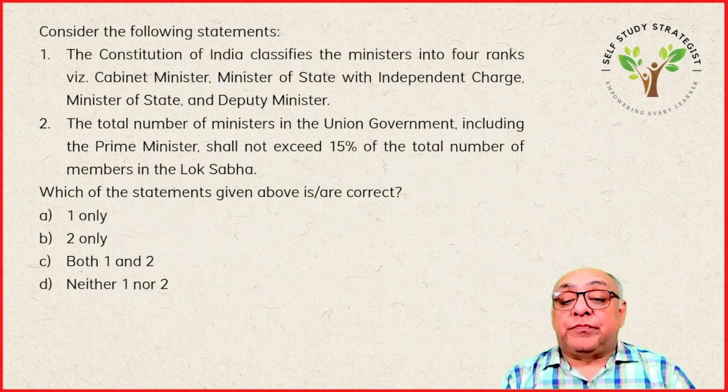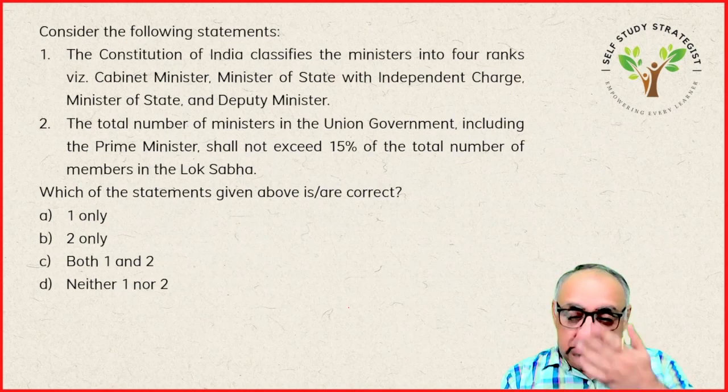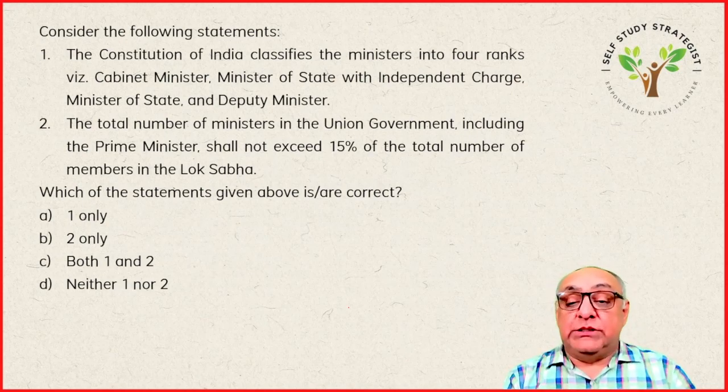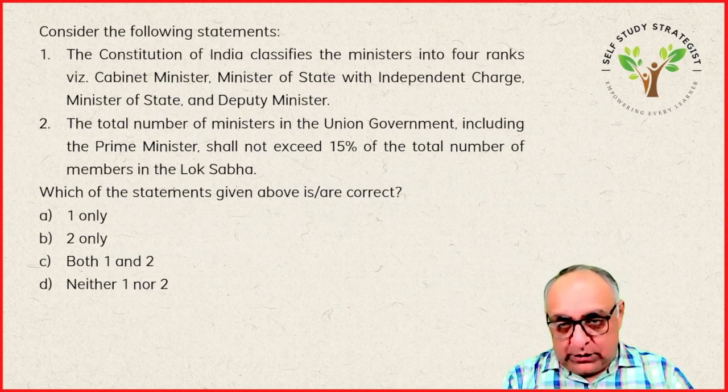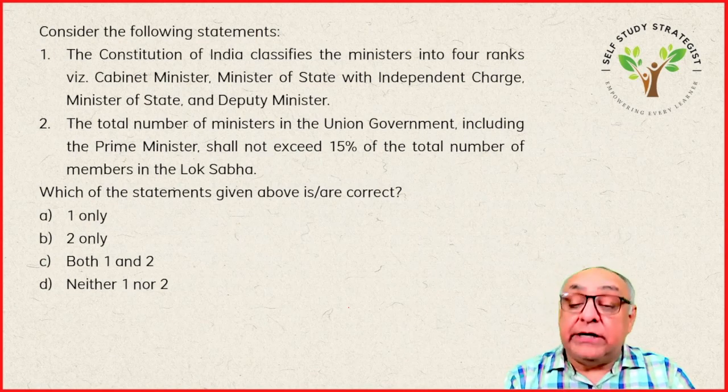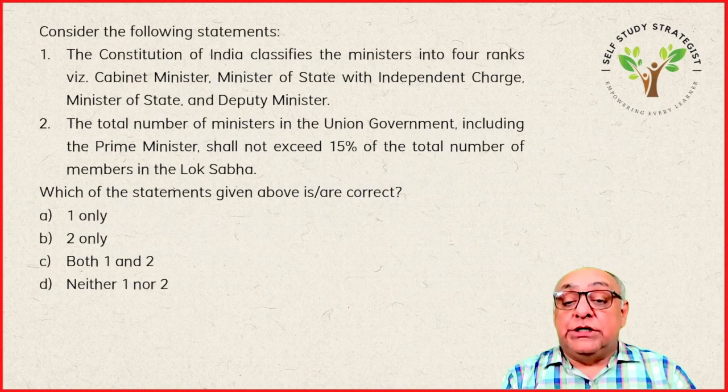Next question. This question is related with the Council of Ministers, composition of the Council of Ministers and the size of Council of Ministers. Consider the following statements. The Constitution of India classifies the ministers into 4 ranks: Cabinet Minister, Minister of State with independent charge, Minister of State and Deputy Minister.